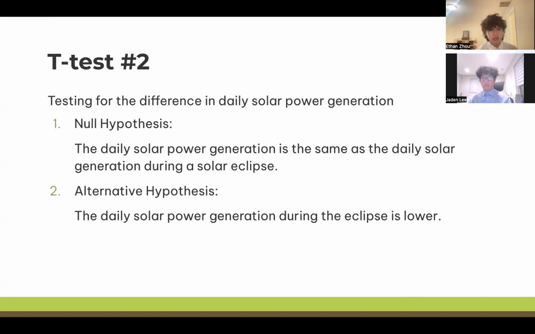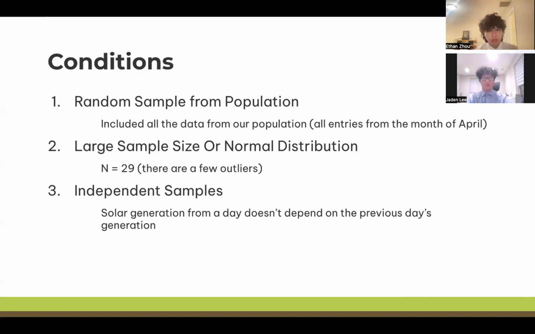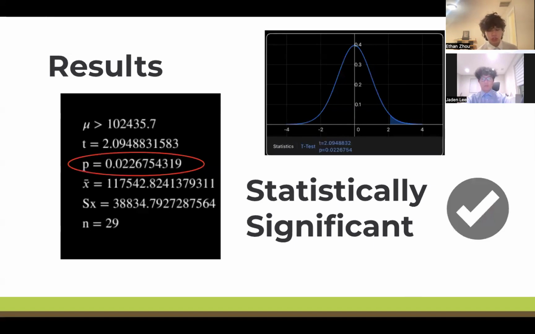Test number 2 was testing for the difference in daily solar power generation. The null hypothesis was that the daily solar power generation is the same, and the alternative hypothesis was that the solar power generation during the eclipse was lower. The conditions were all the same except for the large sample size. This time, there were a few outliers, likely on either cloudy or rainy days. The results were still statistically significant.